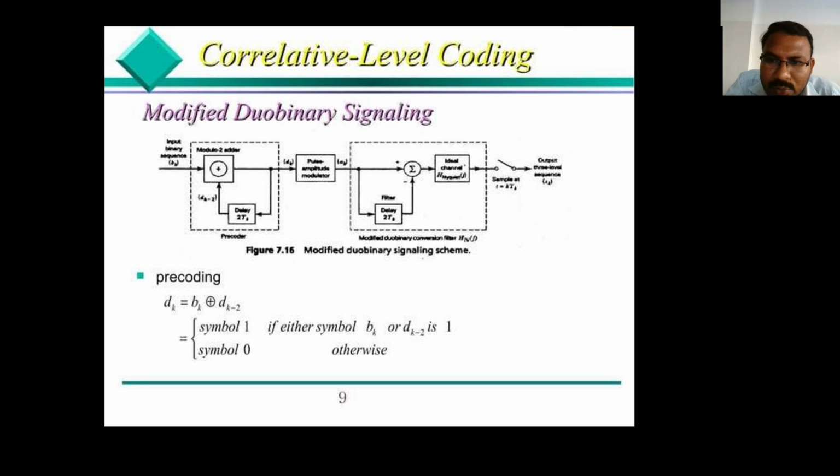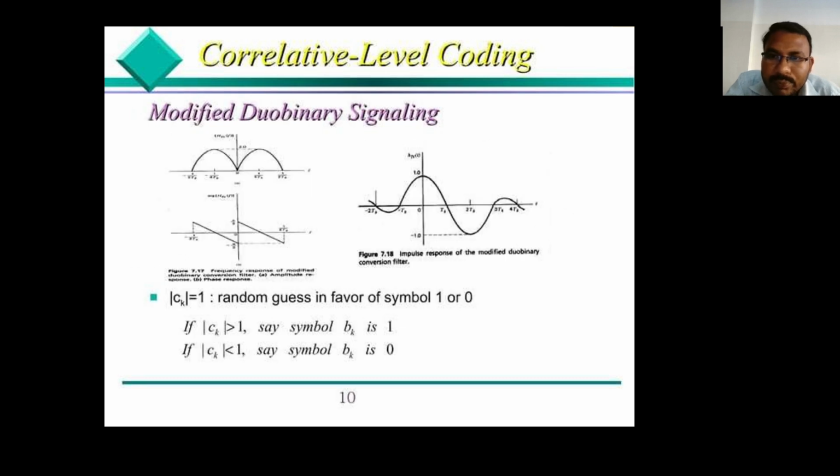In this diagram, the first module is the pre-coder stage. The next one is the pulse amplitude modulator stage. Then the third one is the modified duobinary conversion. In the first stage, pre-coding, we obtain the formula d_k equal to b_k exclusive-OR of d_k minus 2. So if the symbol b_k or d_k minus 2 is 1, at that time we produce an output d_k value of 1. Otherwise the symbol value is 0.